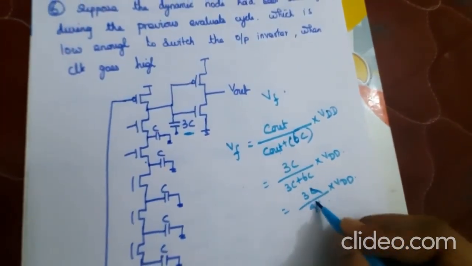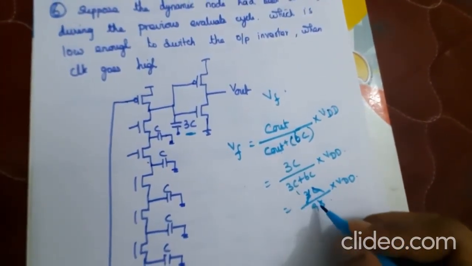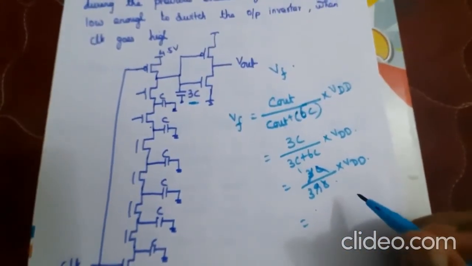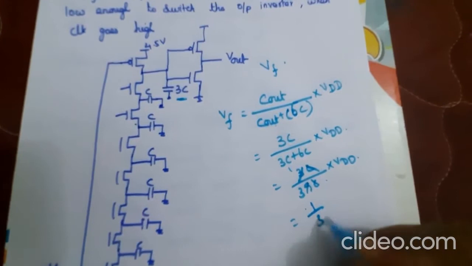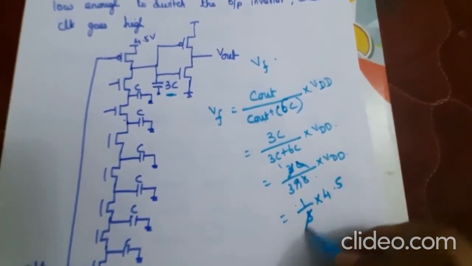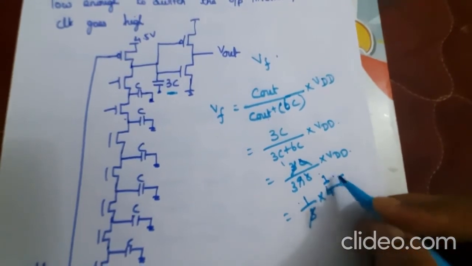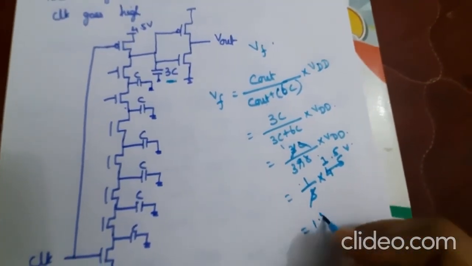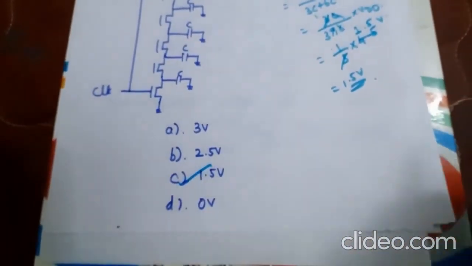Then we will cut this C and this 1, this 3. So now 1 by 3 into VDD, and VDD value is 4.5. So we will get 1.5 volt. So here the answer is 1.5 volt. So here the answer is C.